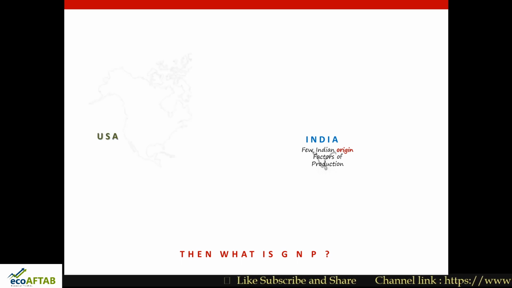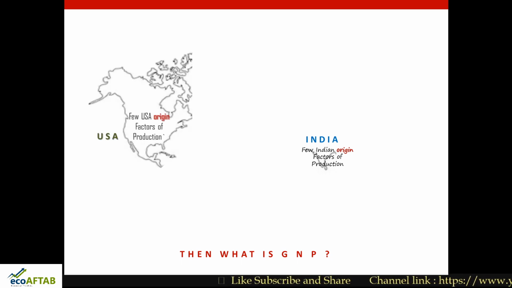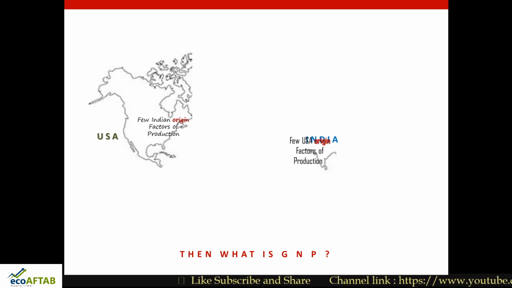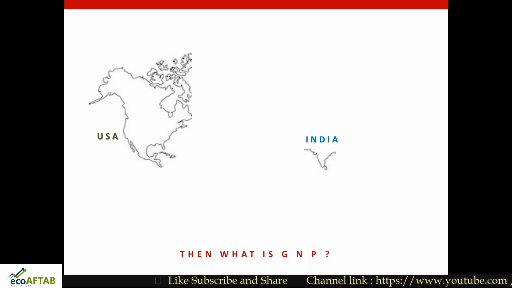Similarly, in the USA there are a few factors of production of American origin who don't work in America, but go to other countries and contribute their services. You can see Indian origin factors of production working in the United States and USA origin factors of production working in India. They contribute something in their respective countries.